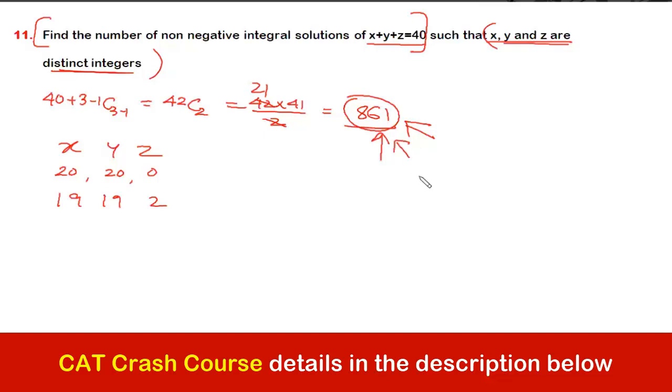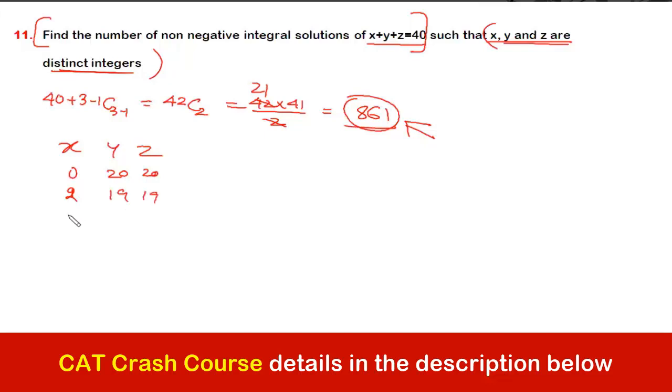So what we'll be doing is that let us take a case, all the cases wherein 2 are same and 1 is different. Okay. So let me assume that this is 0, so it will become 20 20. And if I take this to be 2, then this would be 19 19.